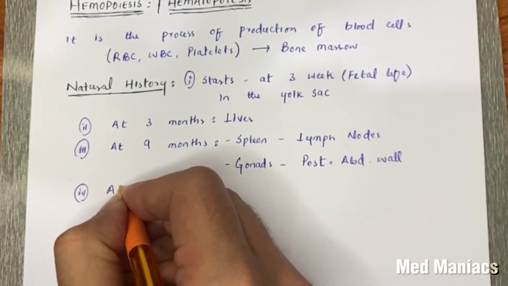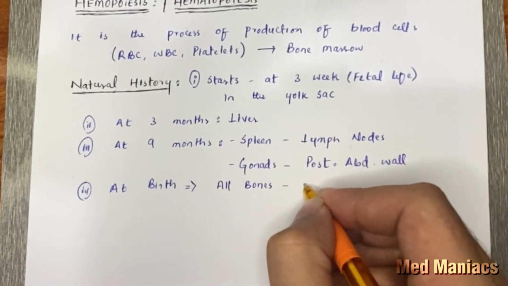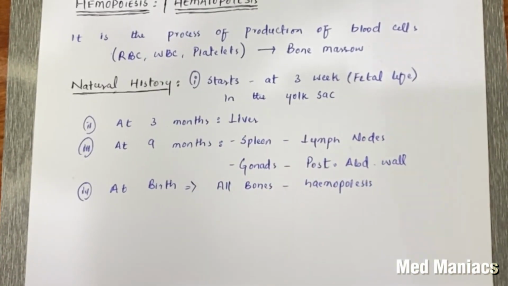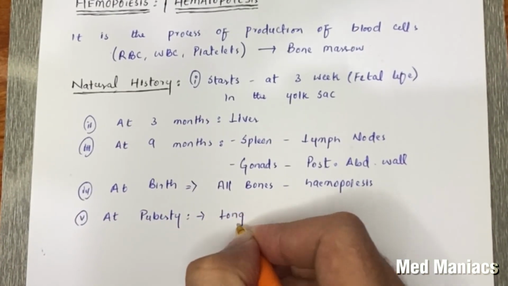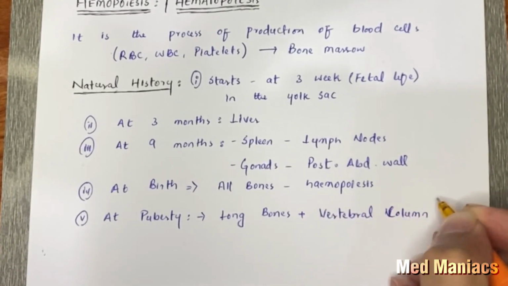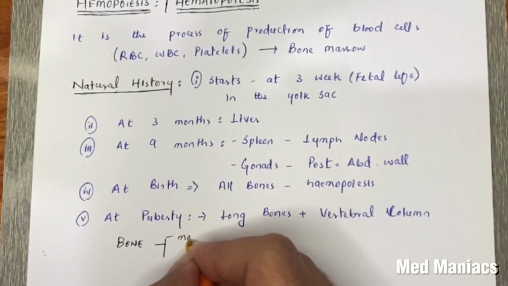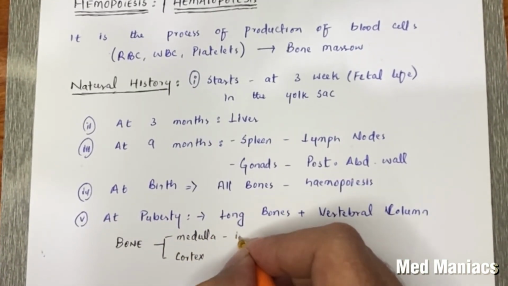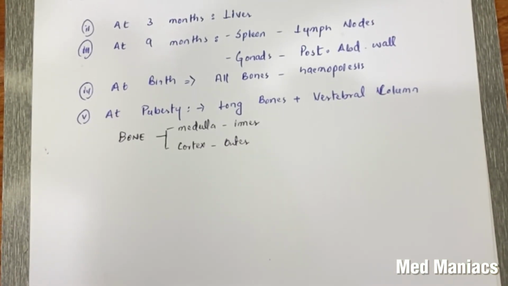Now at birth, all bones start hematopoiesis. Then at puberty, long bones like for example the humerus, the femur, tibia, fibula, etc., and the vertebral column, they start hematopoiesis. As we all know that bone has an inner medulla and an outer cortex.